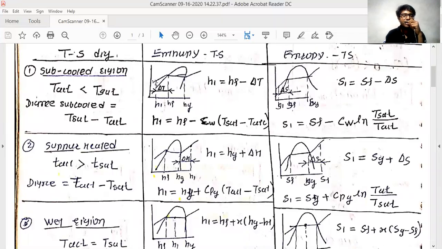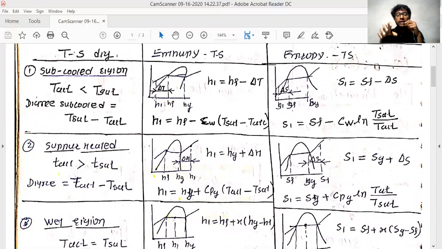That is the point H1 we have marked on this graph. At that point we need to calculate the enthalpy of the water before the saturated liquid line. The actual temperature of the water is less than the saturation temperature, so the degree of subcooling is the saturation temperature minus the temperature of the actual condition.